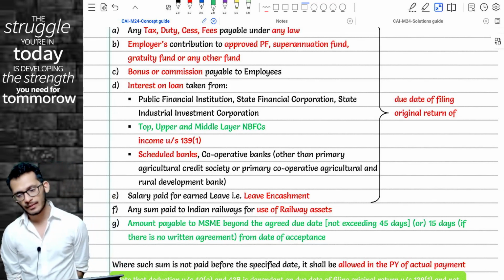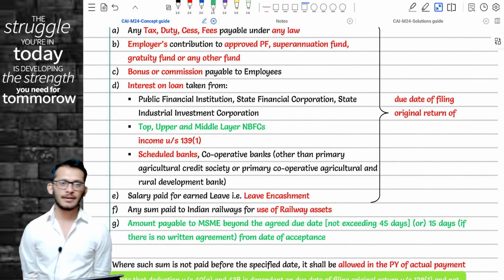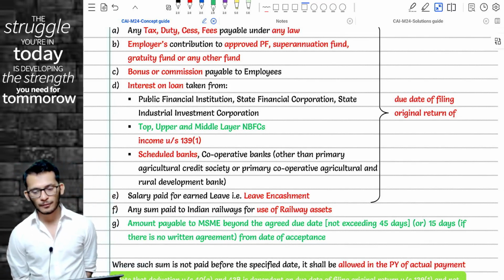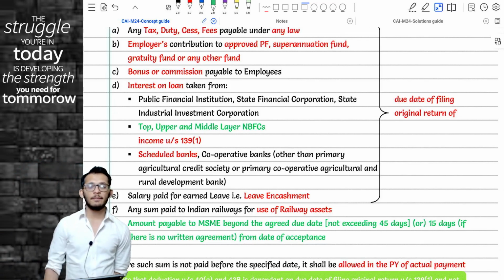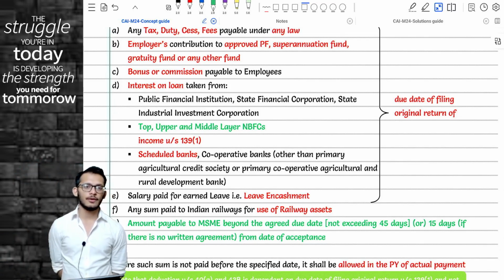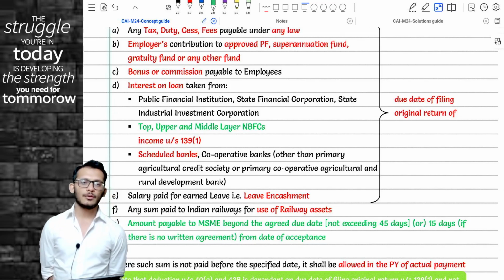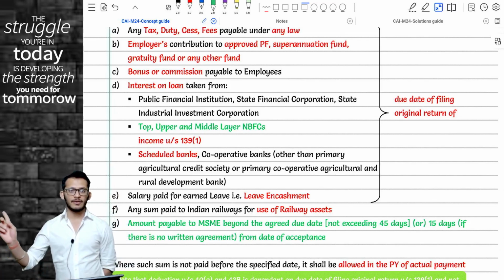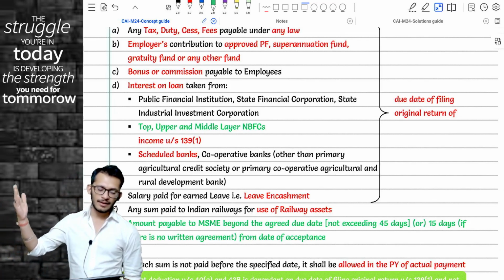We have already learned this. In the current year, income tax clarified that, Rahul, when you spoke about interest on loans, interest on loans even paid to an NBFC will not be allowed as a deduction going forward. They notified 3 layers of NBFCs: top layer, upper layer, and middle layer.